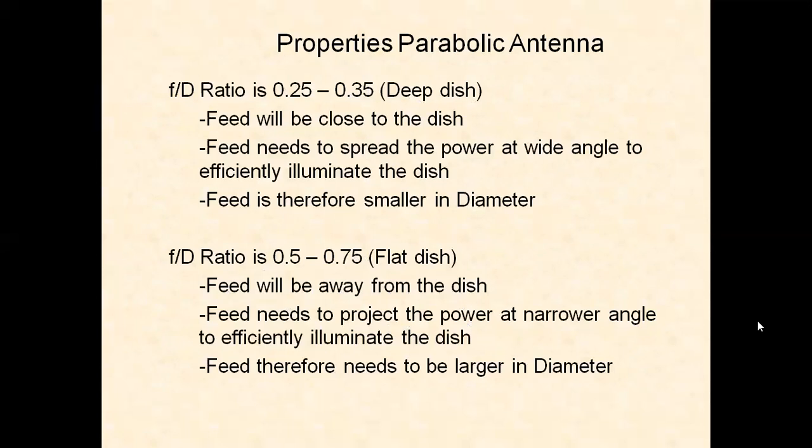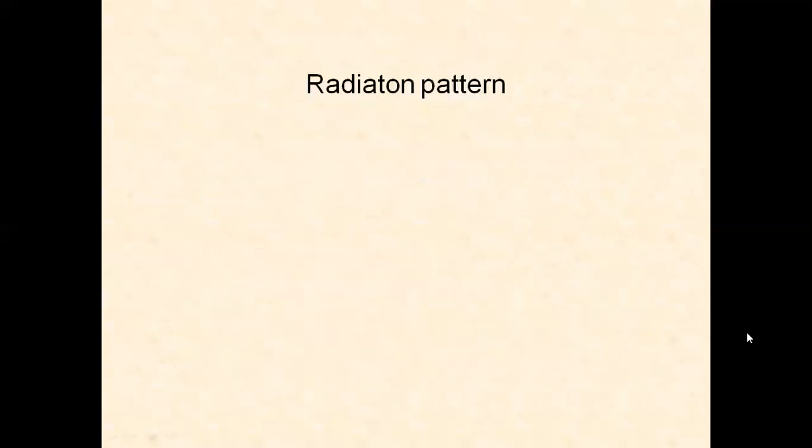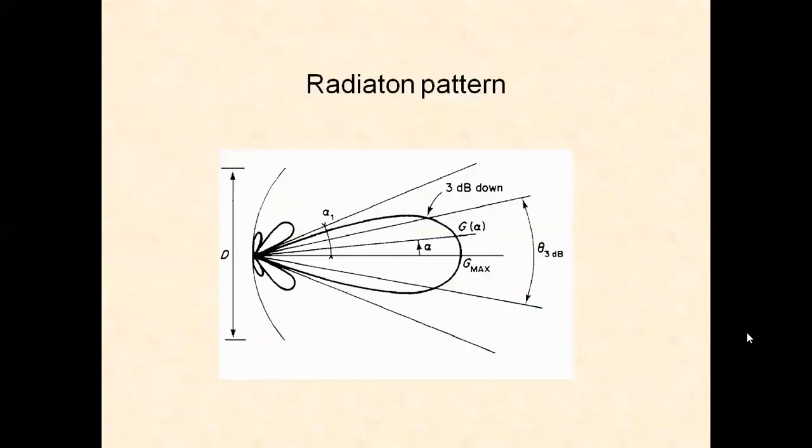So these are the other design considerations. What value of F by D is required? And in that case, what will be the feed point? These are based upon the properties of the parabola. The radiation pattern of the parabola is unidirectional, strong radiation. We have a strong radiation, it is a directional radiation.